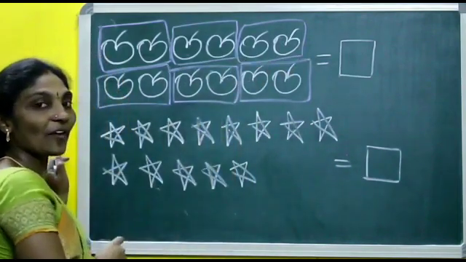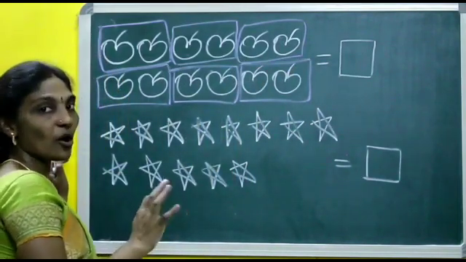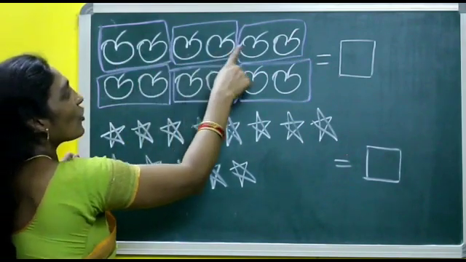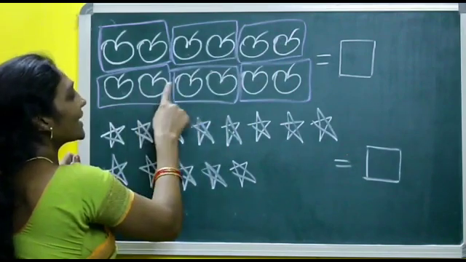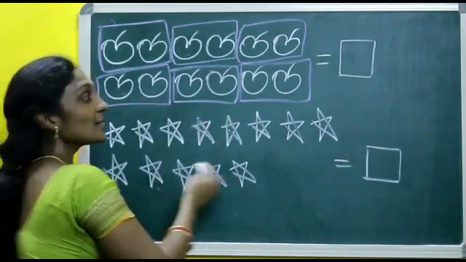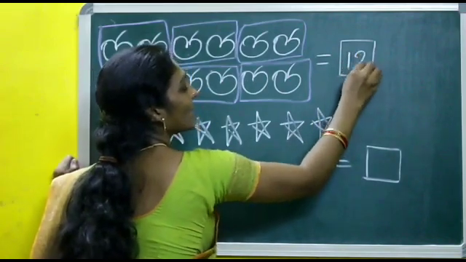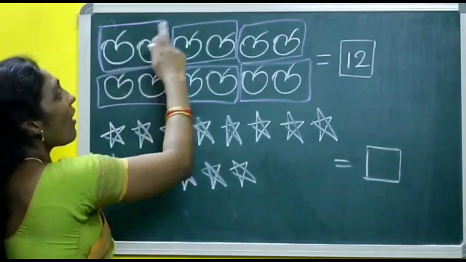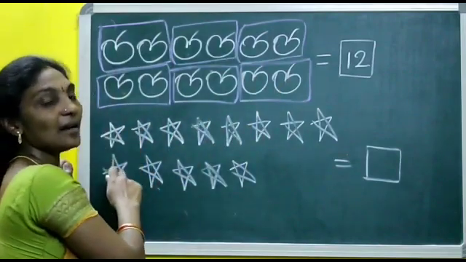Here are any apples left? No. Let us count. 1, 2, 3, 4, 5, 6, 7, 8, 9, 10, 11, 12. How many apples? 12 apples are there. Any apple left over? No. Here all the apples can be put in pairs.